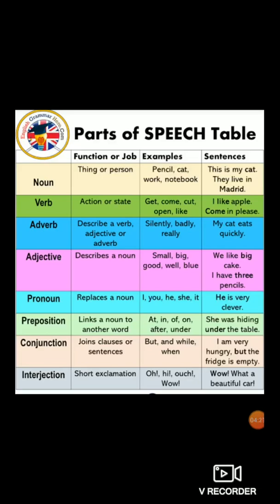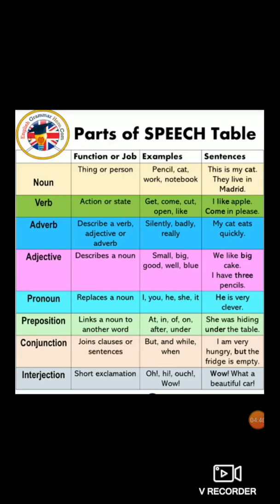I am very hungry, but the fridge is empty. So, I am very hungry, but the fridge is very empty. These two sentences are joined by the conjunction. And what is conjunction here? But. But is the joining word. It is known as conjunction.